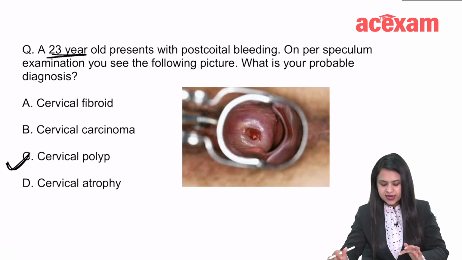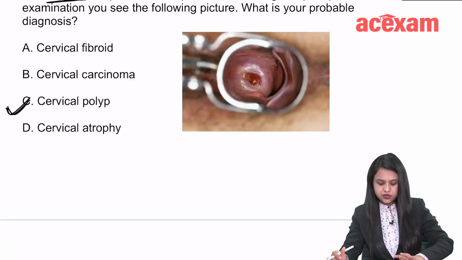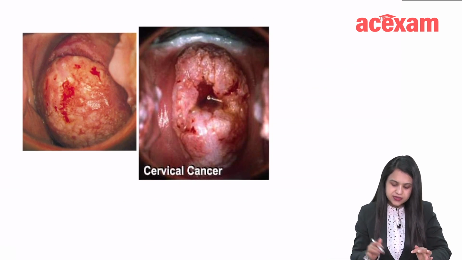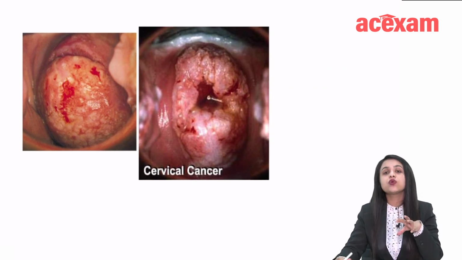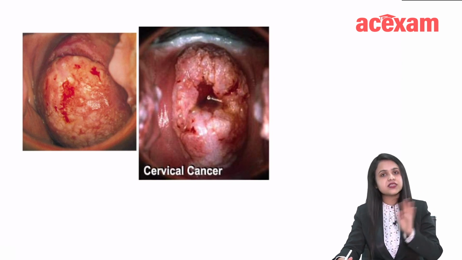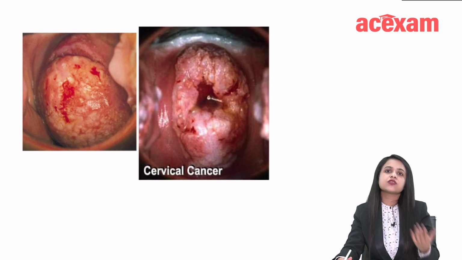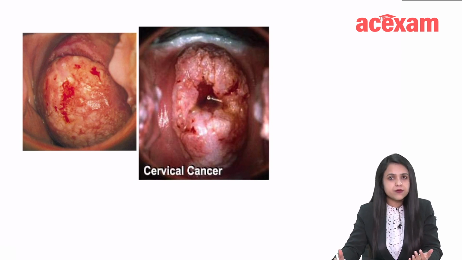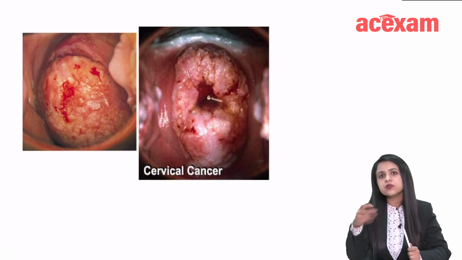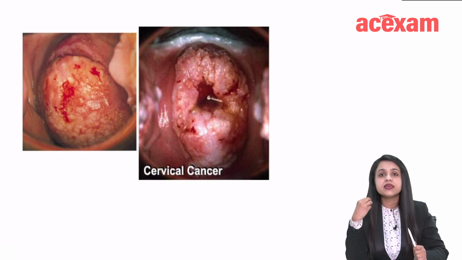Why is it not the other three? Let us go one by one. Cervical cancer looks something like this. It is a cauliflower-like growth, and cervical cancer starts in the transformation zone. So it will not be a picture where the ectocervix is perfectly fine, because squamous cell carcinoma is the most common type of cervical carcinoma, and it starts in the ectocervix. So the ectocervix will be eaten up, or there will be a cauliflower-like growth.